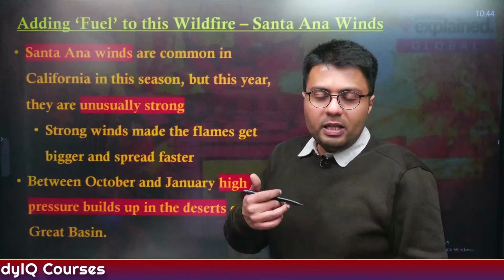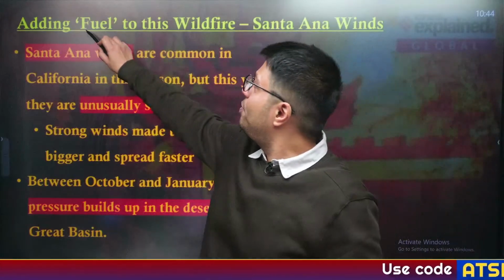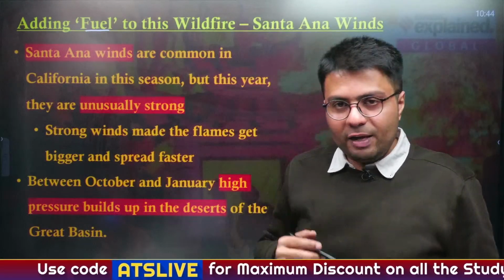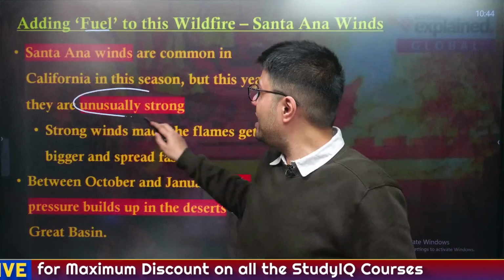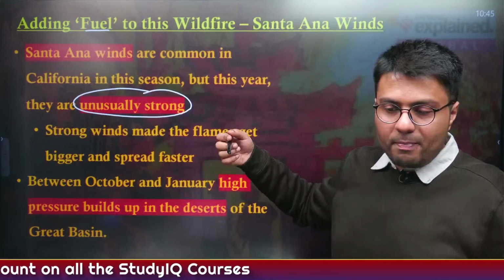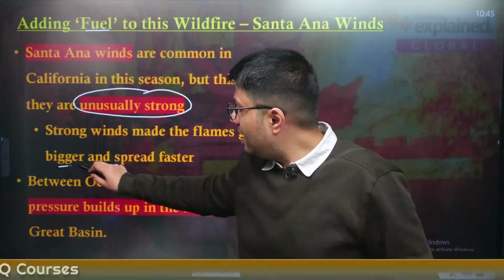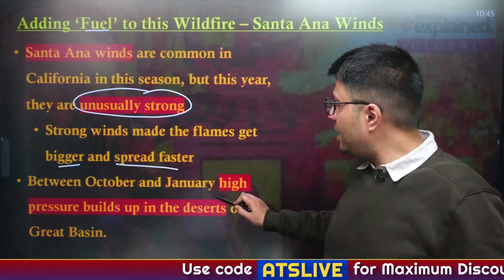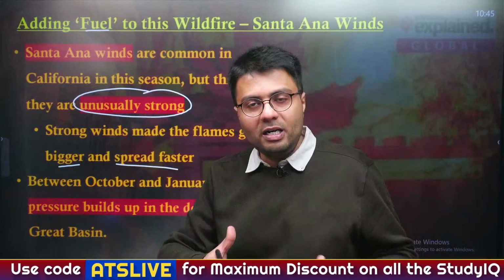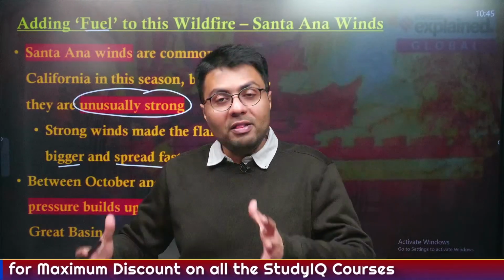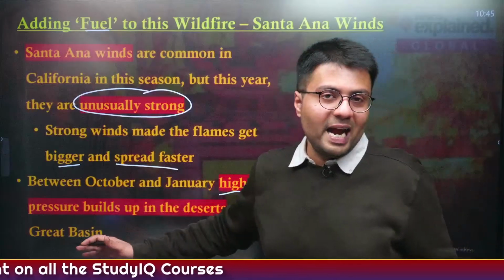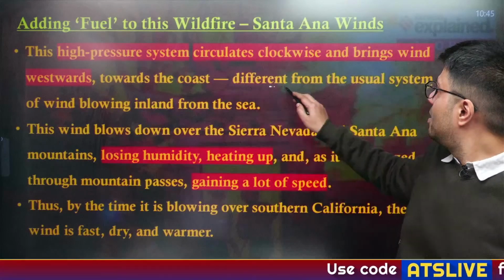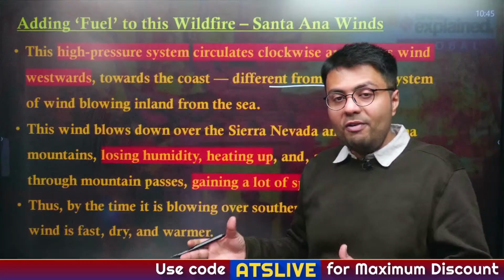Now, as I told you, these Santa Ana winds are actually acting as fuel to this wildfire. Why? Because these winds, which are common in California, are usually very strong in nature, and these strong winds make flames get bigger and spread faster. Also, between October and January, high pressure builds up in the deserts on the eastern part of California, and the winds flowing from the deserts get dry, and as these dry winds reach westwards, they create a very unusual system of increasing wildfire incidences.